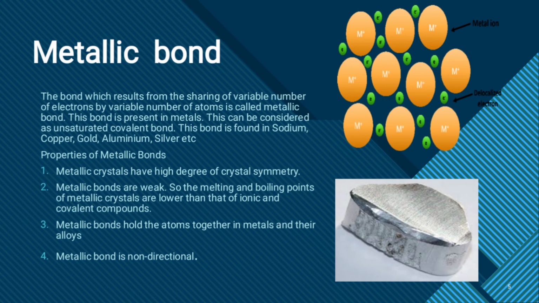Properties of metallic bonds. Metallic crystals have a high degree of crystal symmetry. Metallic bonds are weak, so the melting and boiling points of metallic crystals are lower than that of ionic and covalent compounds. Metallic bonds hold the atoms together in metals and their alloys. Metallic bond is non-directional.